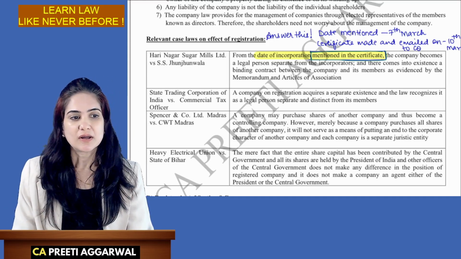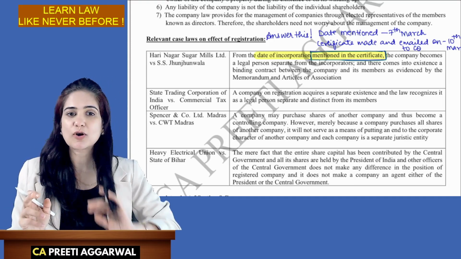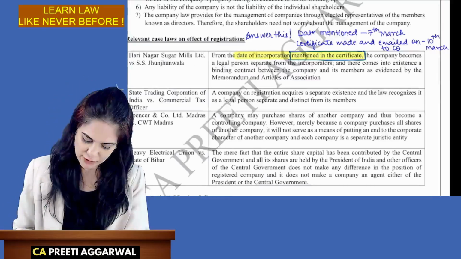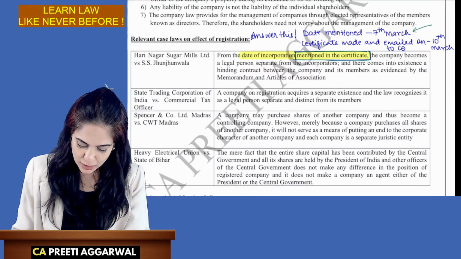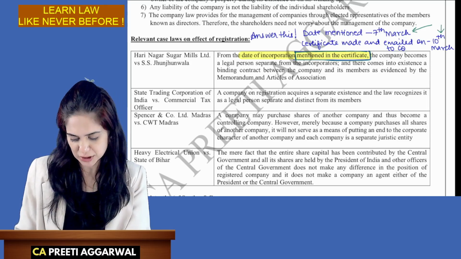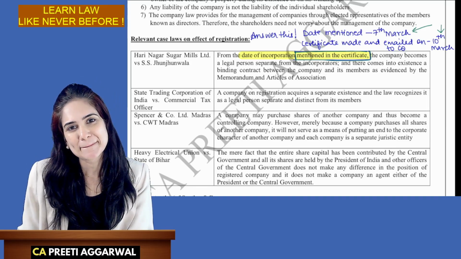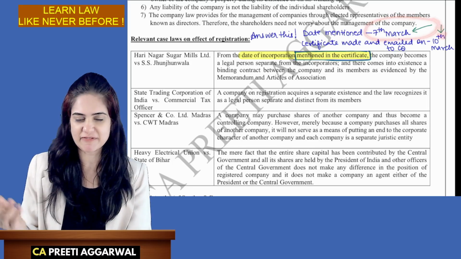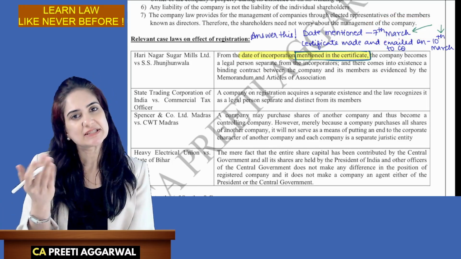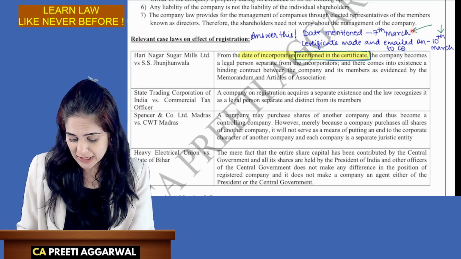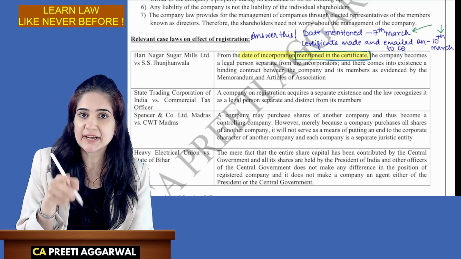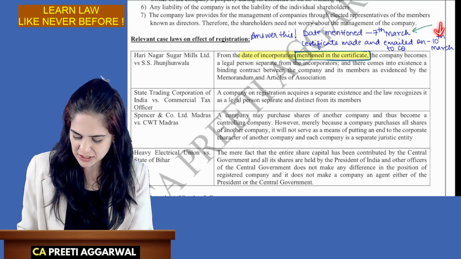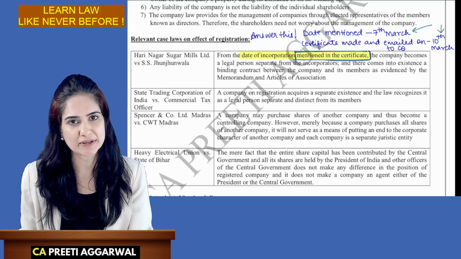Now, the certificate of incorporation is like a birth certificate. Now, you are born on 7th of March, but your dad got your birth certificate on 10th of March. When is your birthday? Obviously the day we were born, not the day on which my father received the birth certificate. Same logic applies here. The company comes into existence from the date which is mentioned in the certificate and not from the date on which the certificate is emailed and sent to the company.